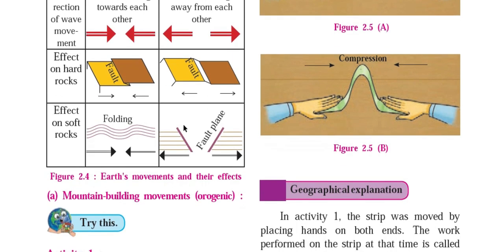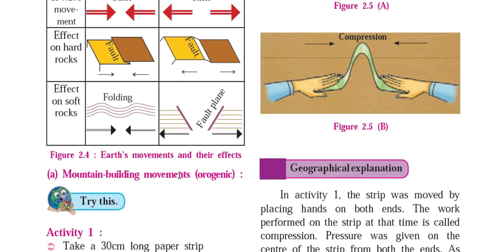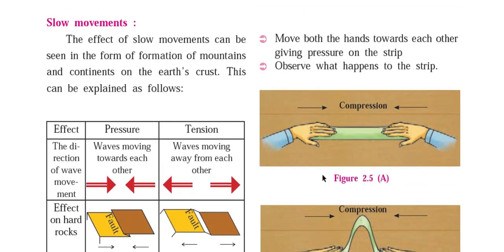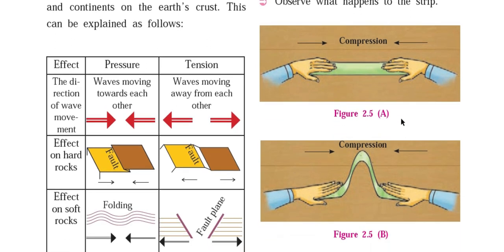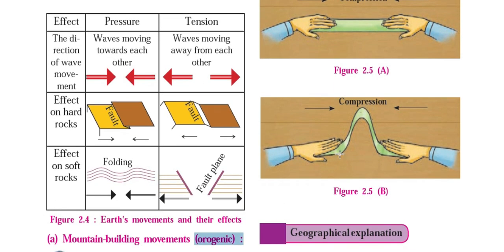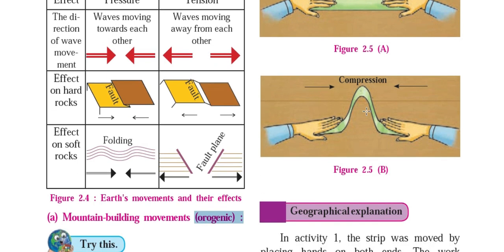Let's see the mountain building movement, also known as orogenic movement. Let's consider a card sheet or a thick paper strip, and as you apply compressive force from both ends of that strip, you can observe the shape of the strip like this. It is because of compressive force, and the same thing happens in the movement of continental plates.